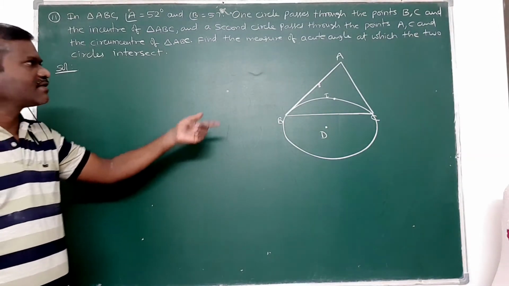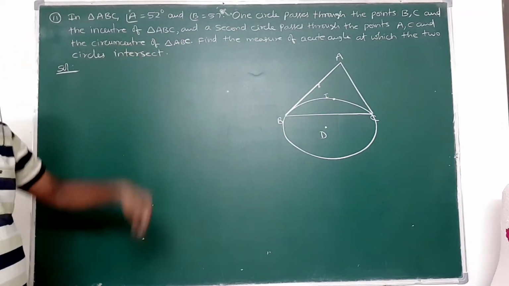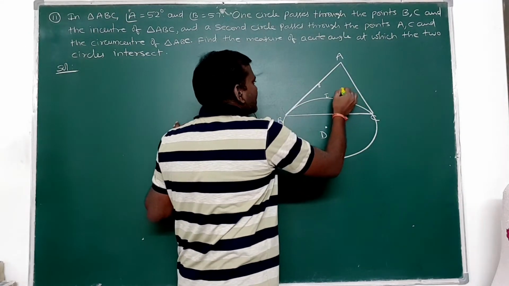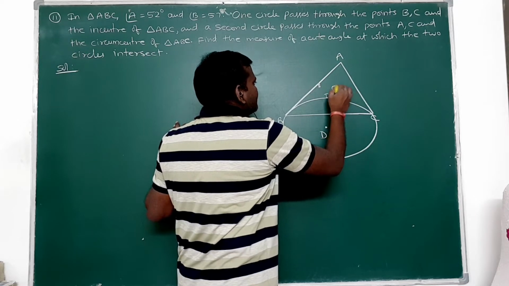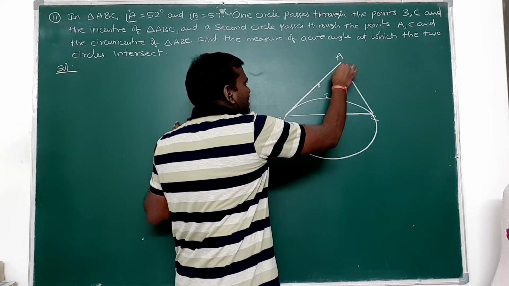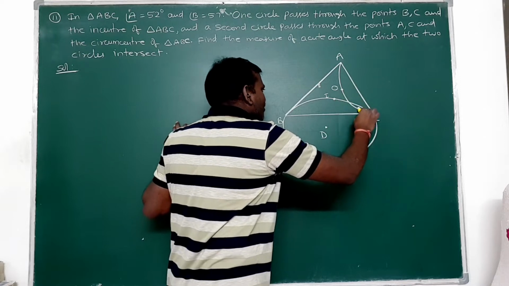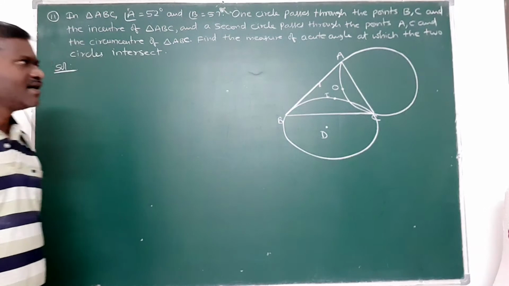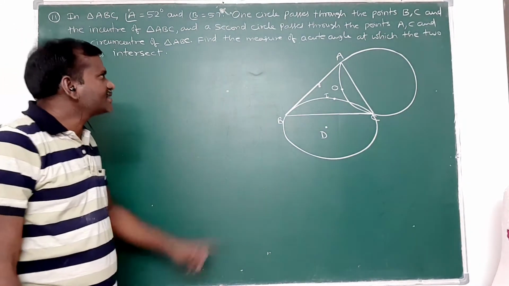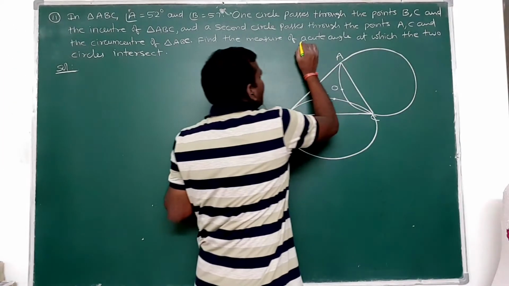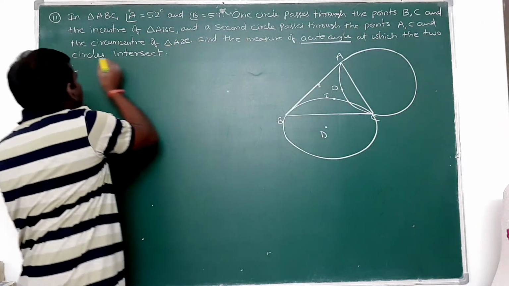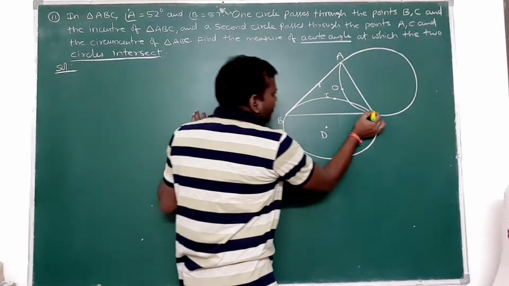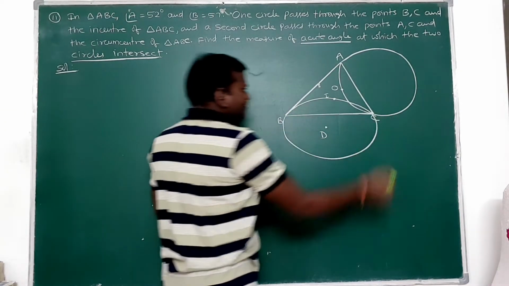Another circle passes through the points A, C and the circumcenter of the triangle. Circumcenter means the point of intersection of the perpendicular bisectors, and I am taking this as O. Then this circle passes through the points A, O and C. The two circles are intersecting at this point, at C. Why?